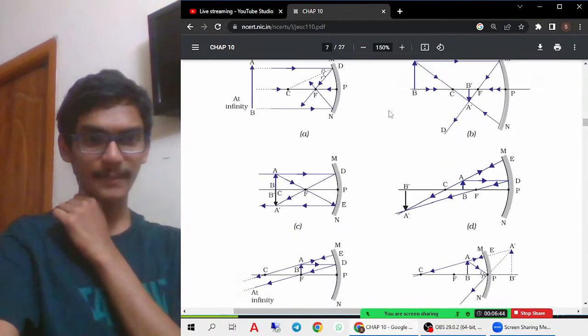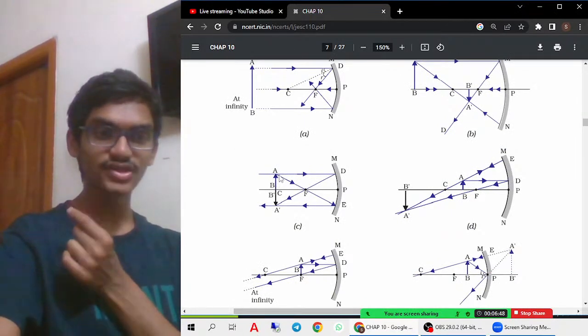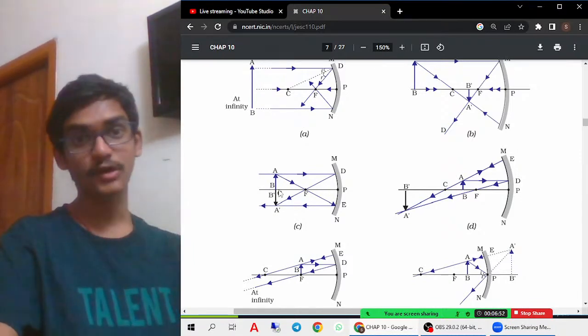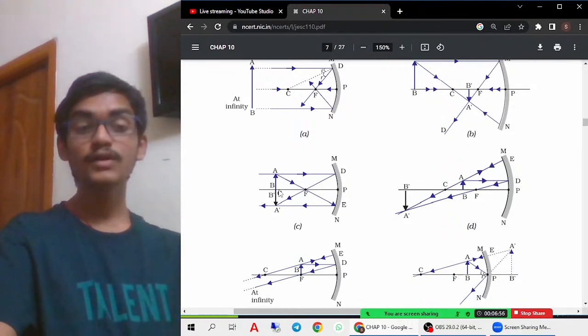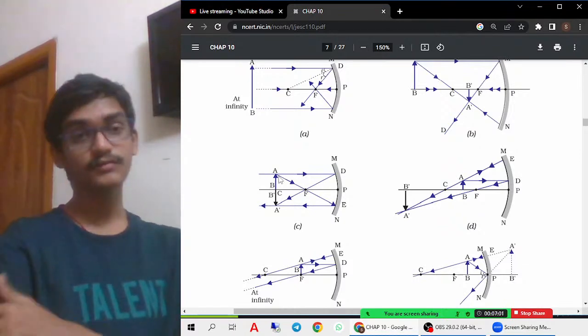What is happening is that when the object is at center of curvature, the image is also formed at center of curvature only. That means the height of the object is always equal to the height of the image in this kind of situation. Therefore, that is a very important case, because questions can be asked from this.